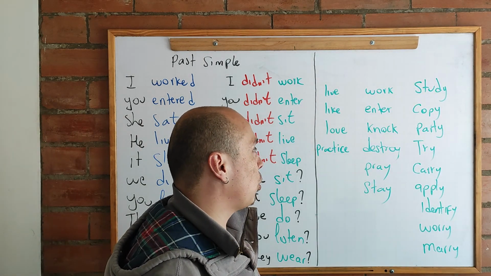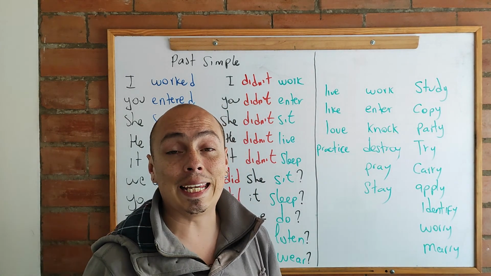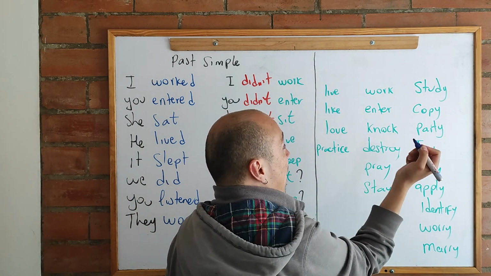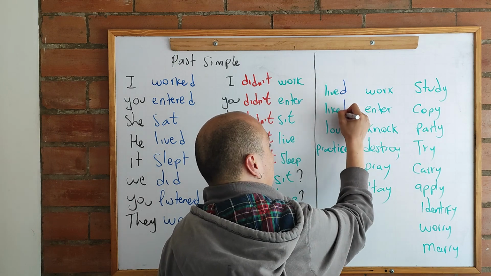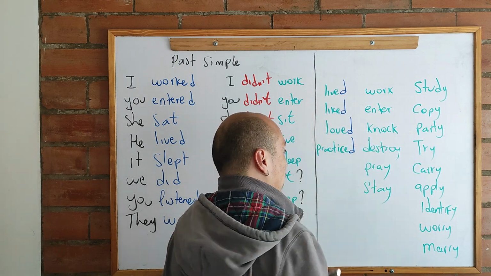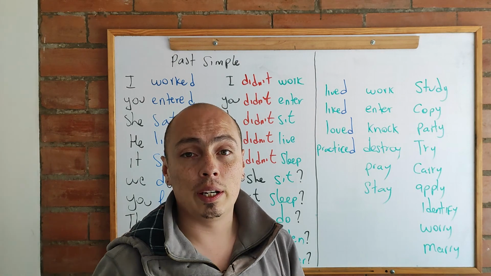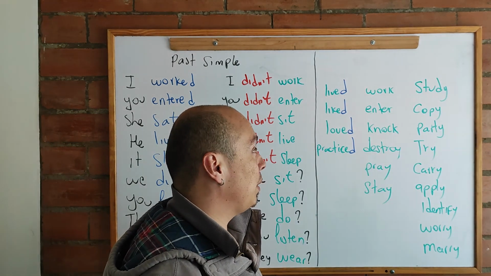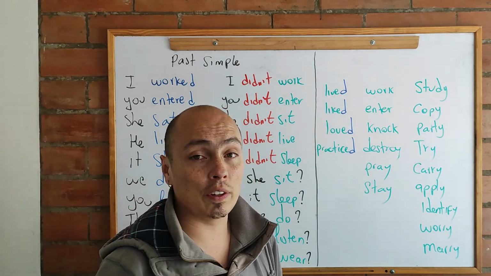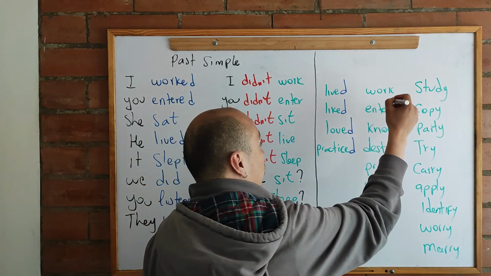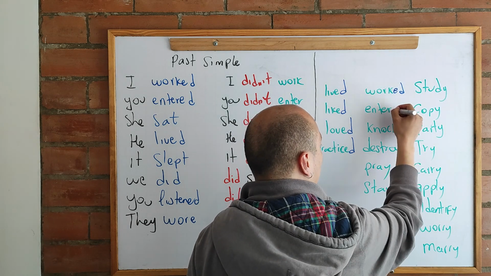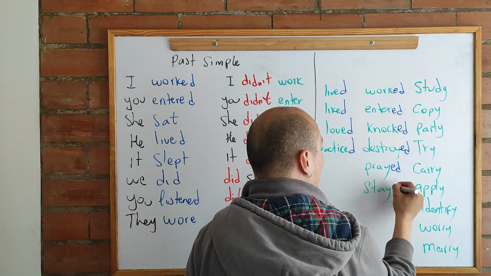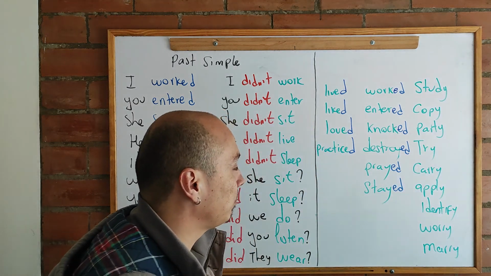The first group is going to be verbs that finish in E, and you are going to simply put a D. So for example, the past of live is lived, liked, loved, practiced. The second group is going to be verbs that are going to have the termination or the suffix of the past as ed. So you're going to say work, worked, entered, knocked, destroyed, prayed, and stayed.